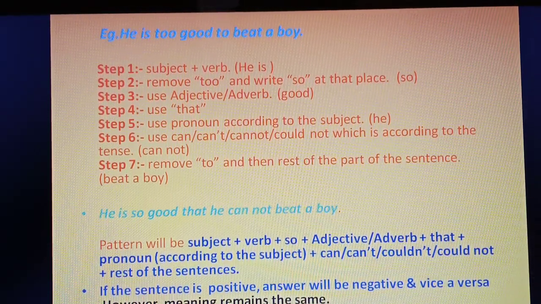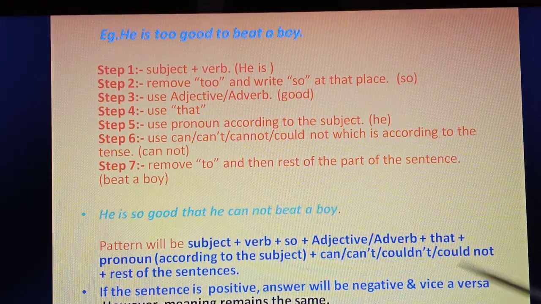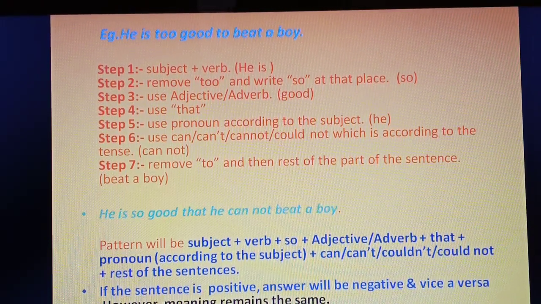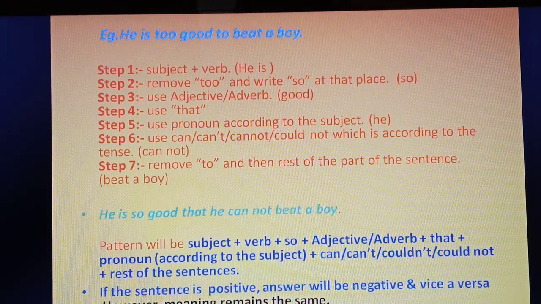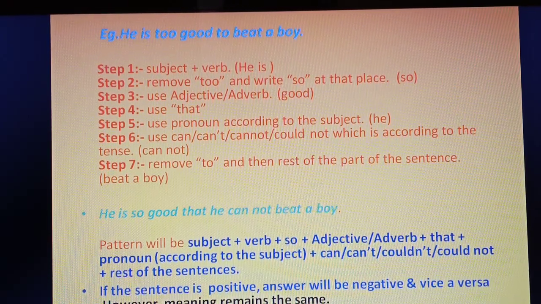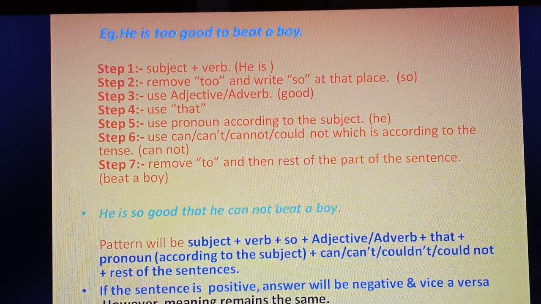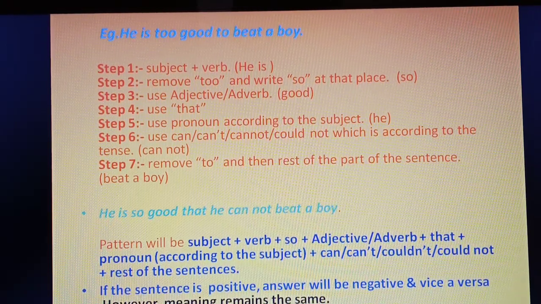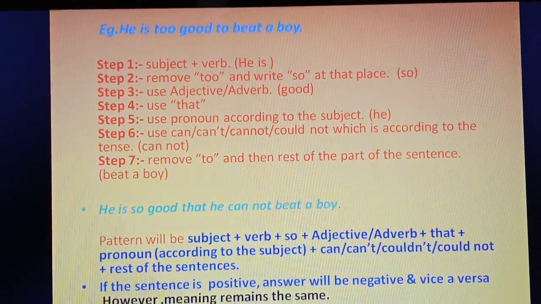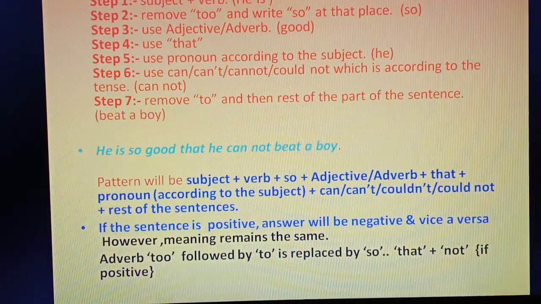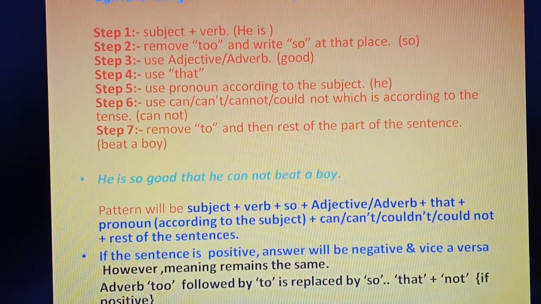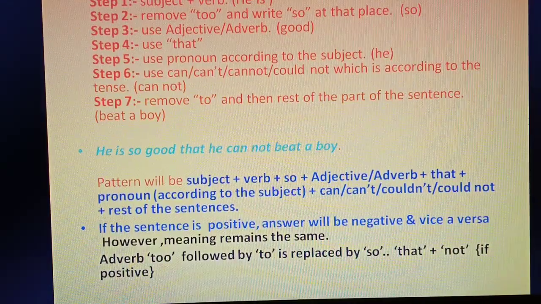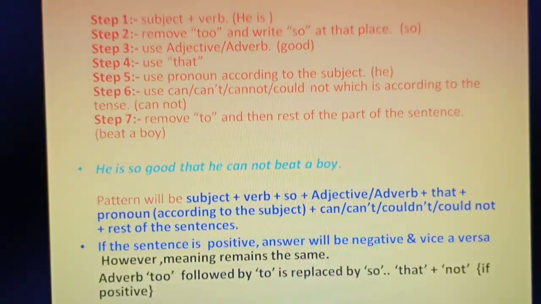More examples are there; later on you will understand better. Now here, the adverb "too" followed by "to" is replaced by "so" plus "that" plus "not" if it is positive. Same thing. Clear? Next we will go ahead, then you will understand it better. You see the rules here. Please write down all this in your notebook. The rules have to be written in your notebook.